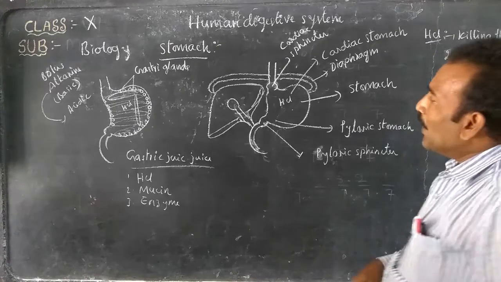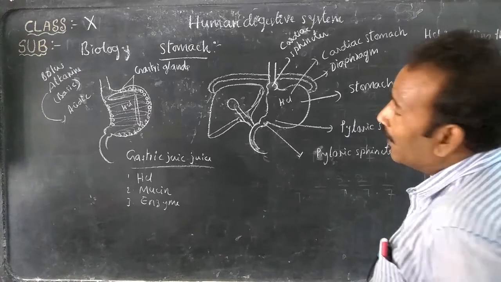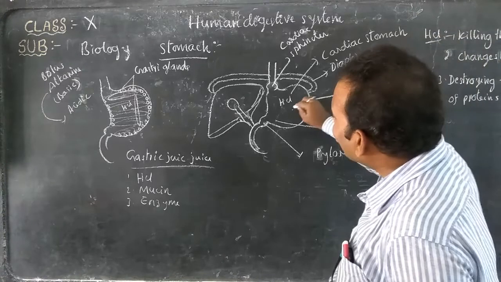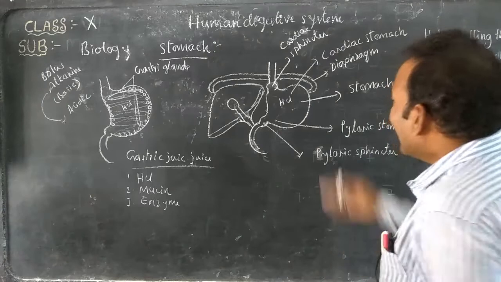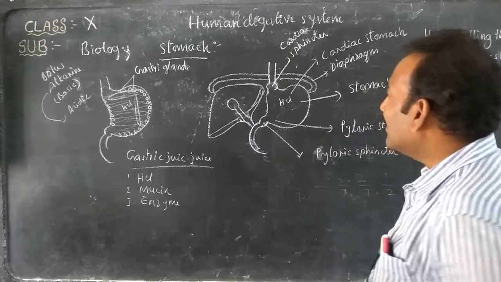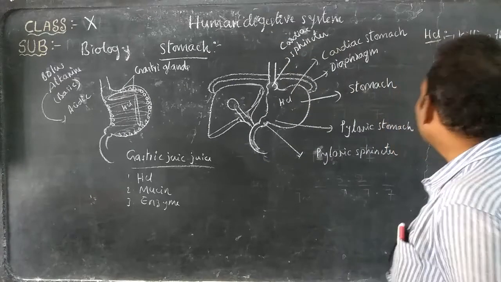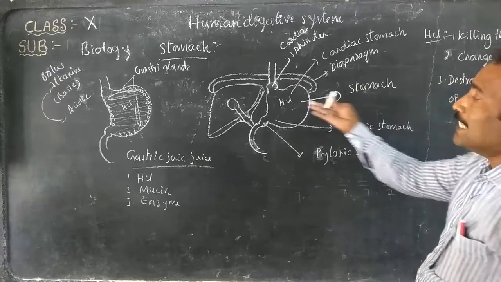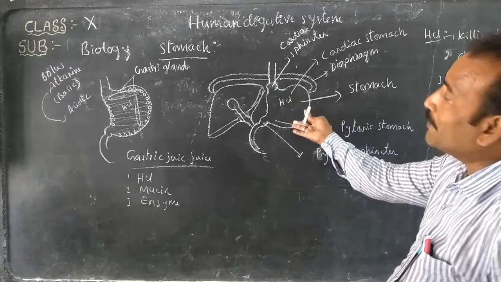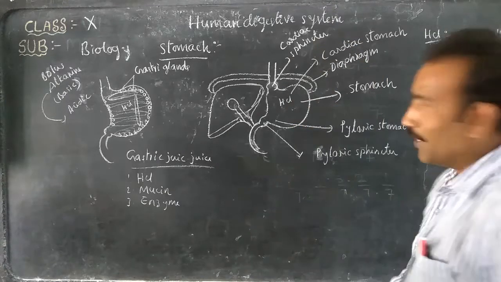That's why proteins are digested on a large scale in the stomach, because HCl is destroying the proteins. And the enzyme present in the gastric juice, pepsin, easily digests the proteins.